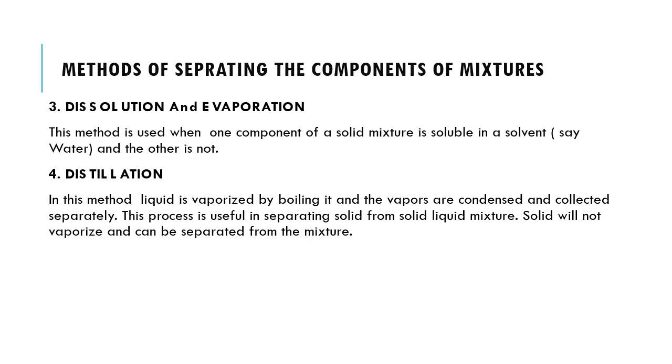Now next method is distillation. In this method, liquid is vaporized by boiling it and the vapors are condensed and collected separately. This process is useful in separating solid from solid liquid mixture. Solid will not evaporate, or you can say solid will not vaporize and can be separated from the mixture.